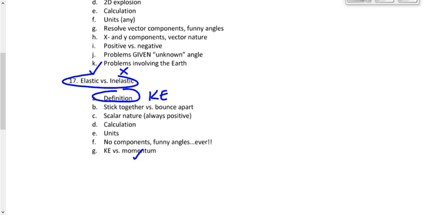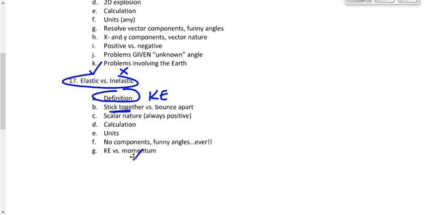Kinetic energy is conserved, or kinetic energy is lost. What if you find that kinetic energy is gained? You've made a mistake. It's wrong. Now, in the end, we can always determine whether it's elastic or inelastic by calculating the initial and final kinetic energy. But sometimes we don't need to do that calculation. We don't need to if the two objects stick together. If they stick together, we know for sure the kinetic energy will be lost. Kinetic energy will not be conserved. So if they stick together, it is inelastic.